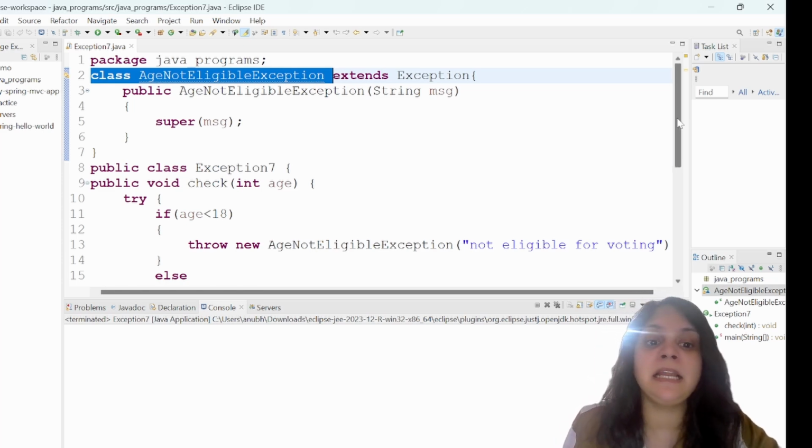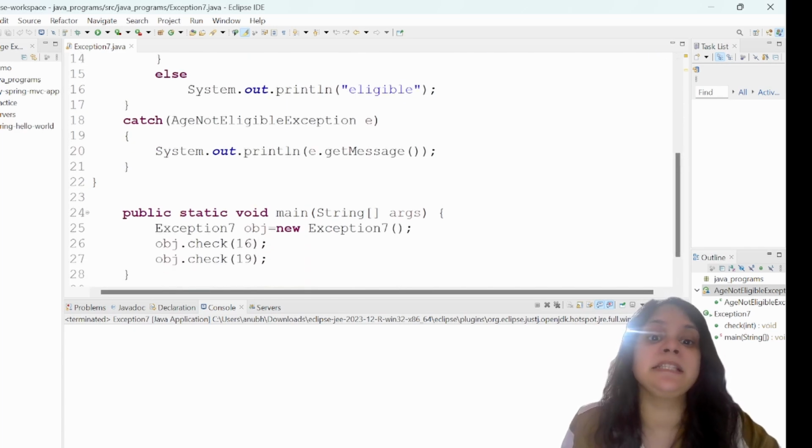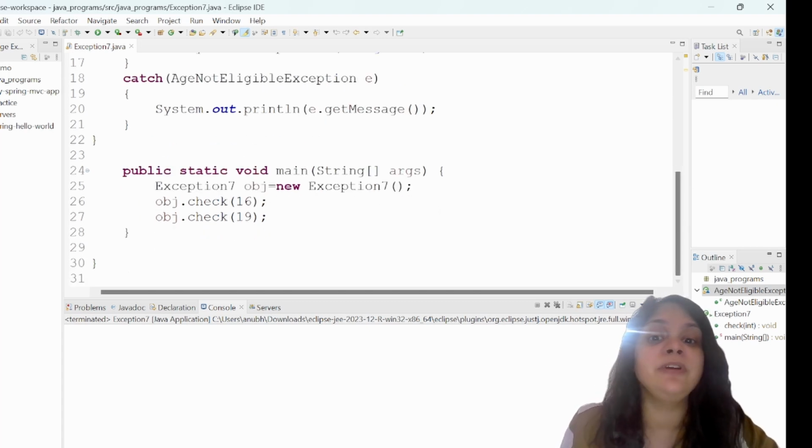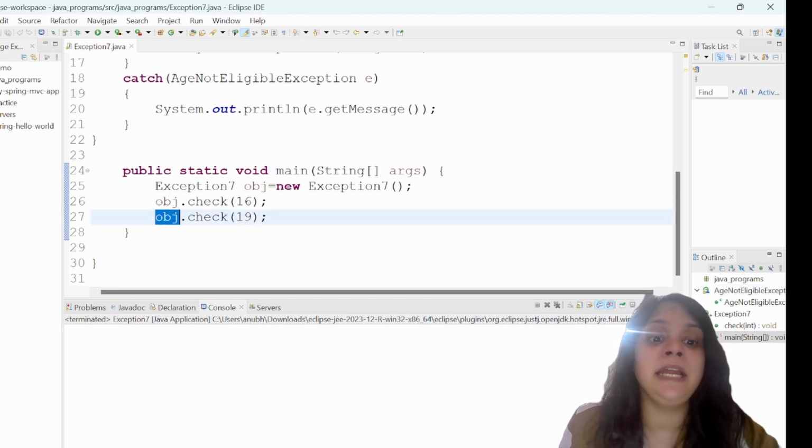In this class I have created the check method where I am checking whether the age is less than 18 or not. If it is less than 18, then it is explicitly throwing the age not eligible exception instance, with the error message that I want to print in that case. Else it will print that the person is eligible for voting. Here I am catching the same exception, that is the age not eligible exception, and printing the error message that I have given. So guys, here in the main I have created the object and I'm checking this for the age 16 and the age 19.